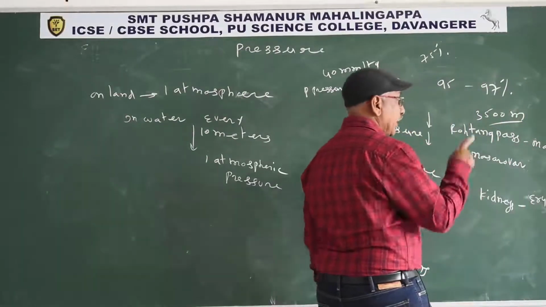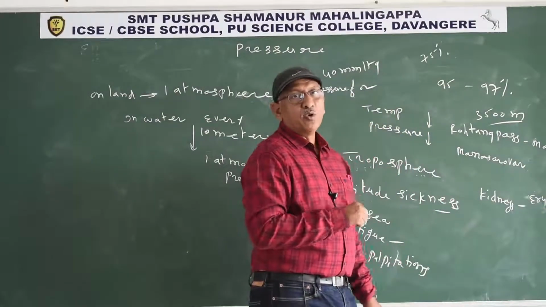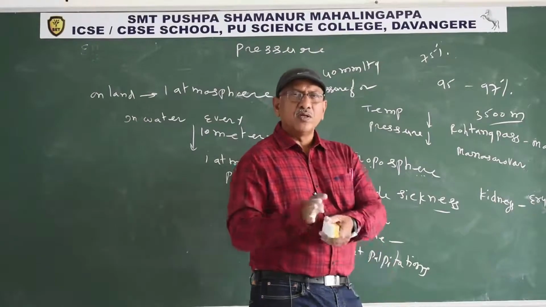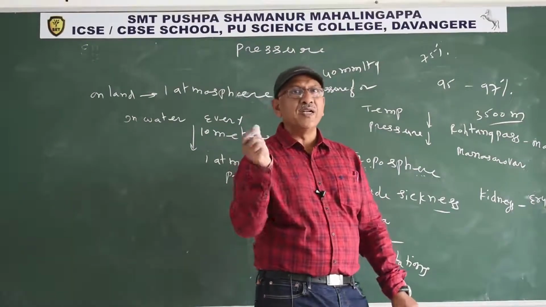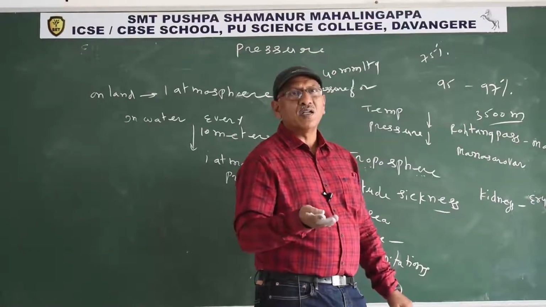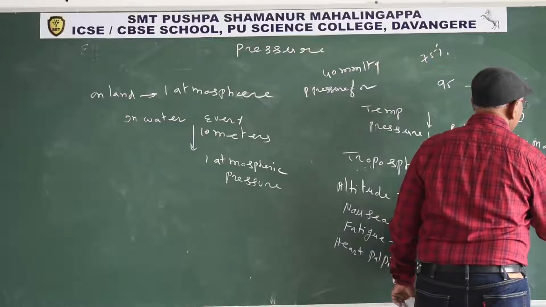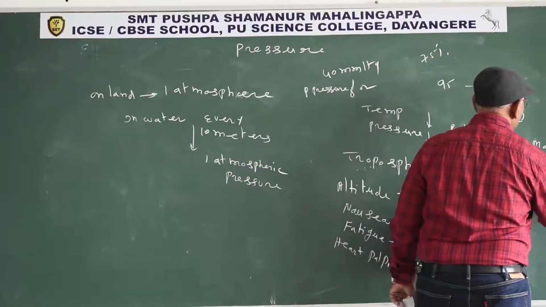Erythropoietin hormone stimulates the stem cells present in the bone marrow. Stem cells produce blood cells. Hemopoietic stem cell: hemo means blood, poietic means production. The stem cell produces different types of blood cells, known as hemopoietic stem cells.